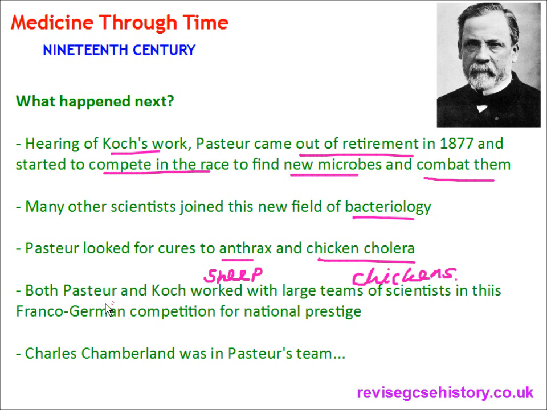Both Pasteur and Koch, remember he's French, he's German, worked with large teams of scientists in this Franco-German competition for national prestige. So it's the French versus the Germans in this fight to find new microbes and combat them. Charles Chamberlain was in Pasteur's team. Charles Chamberlain, you could pronounce it that way, that's how the French pronounce it. And we'll look at more about him right now.